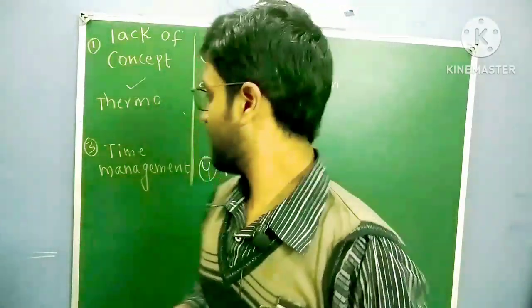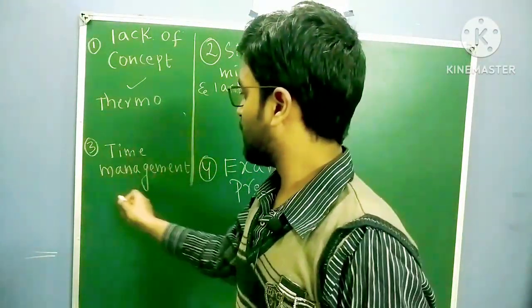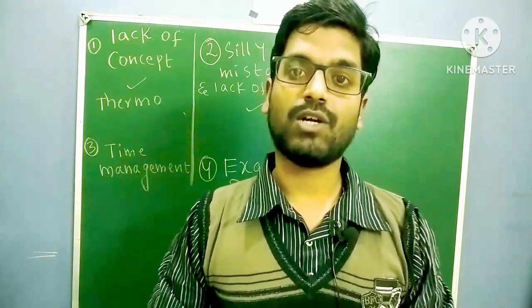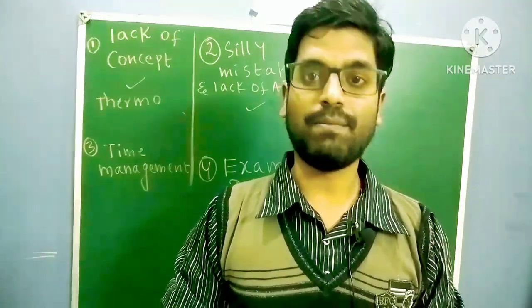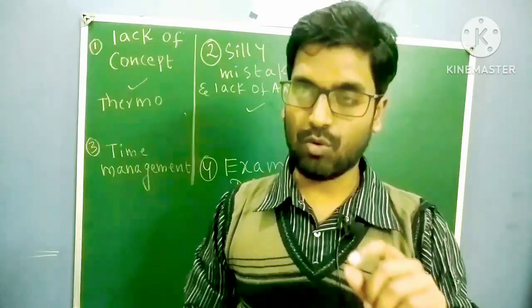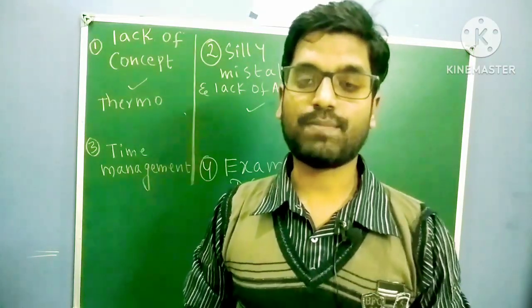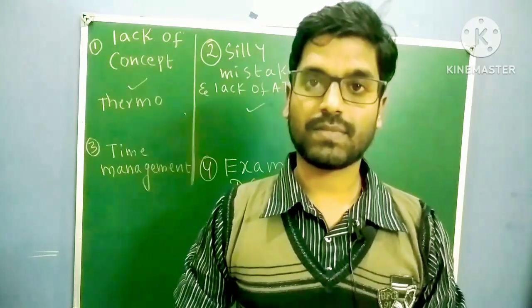Okay, next. For suppose because of time management, you did wrong, right? What you have to do? The only one step solution is here. What is that?